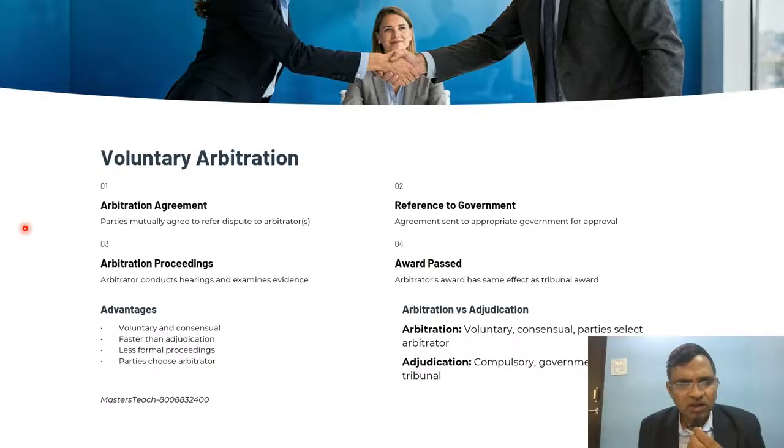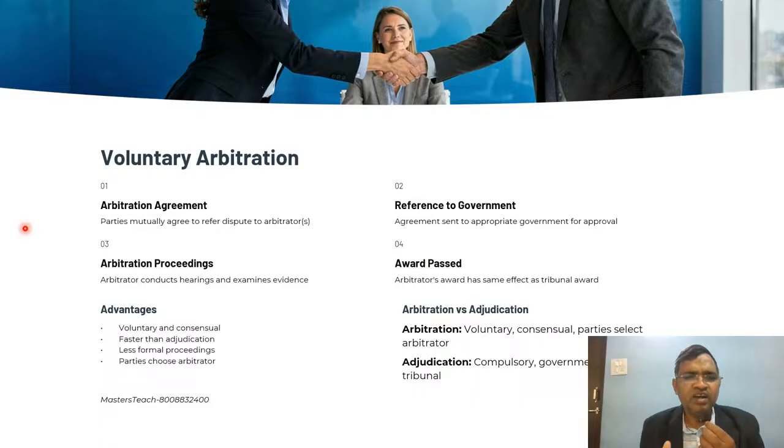This particular agreement is sent to the government for approval. Then arbitration proceeding: the arbitrator conducts the hearing and examines the evidence. Then the award is passed. An arbitral award has the same effect as a tribunal award. However, this is voluntary. Both the parties agree to appoint the arbitrator, and this reference is sent to the government for approval.